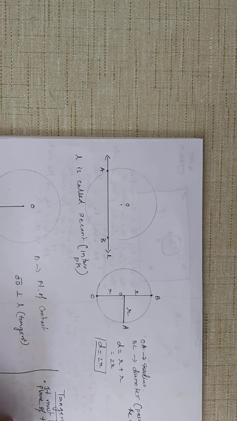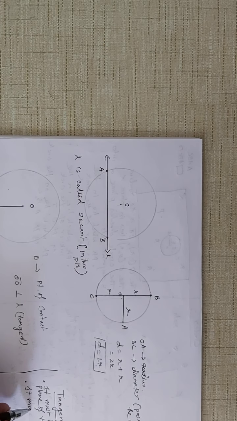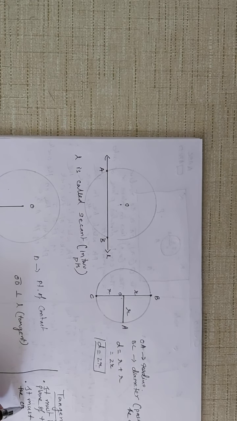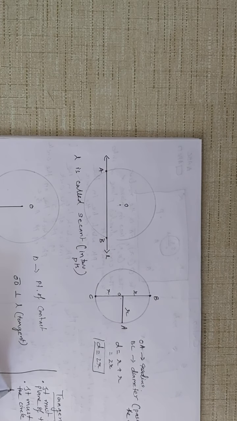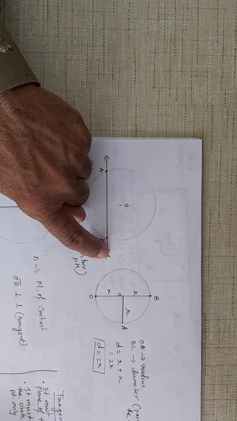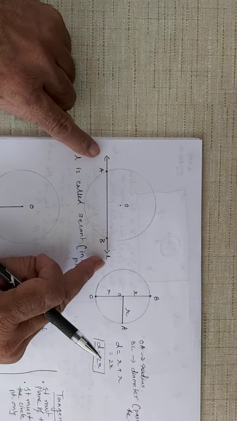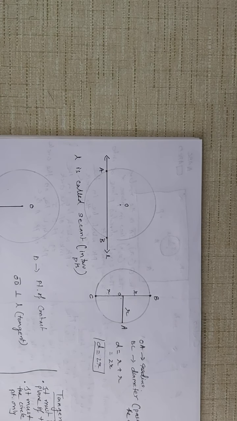And number two, it must touch the circle in 1 point only. If it touches in 2 points, then it becomes a secant. So secant and tangent are similar in the sense that a secant intersects the circle in 2 points, whereas a tangent touches the circle in 1 point only.